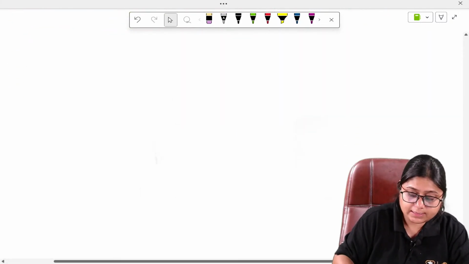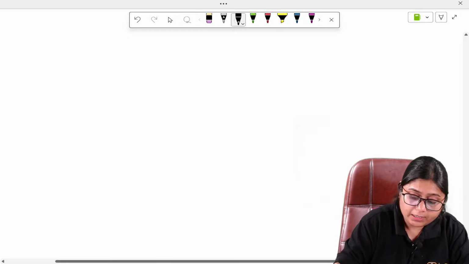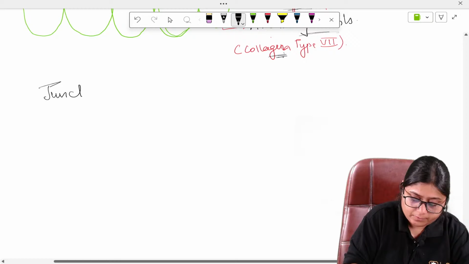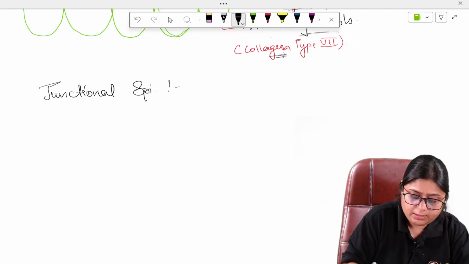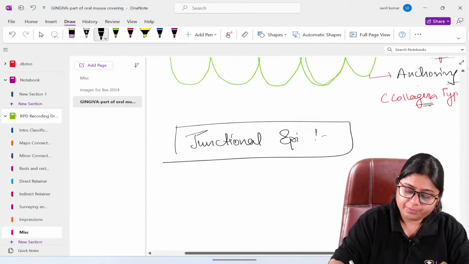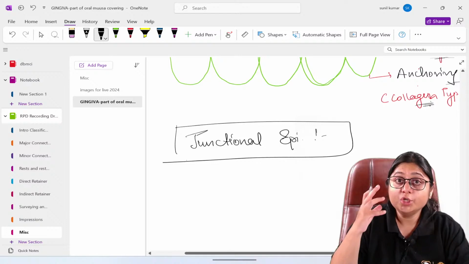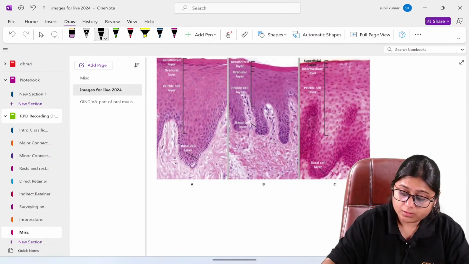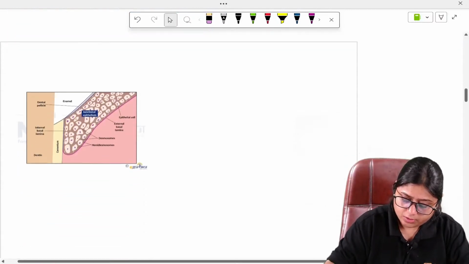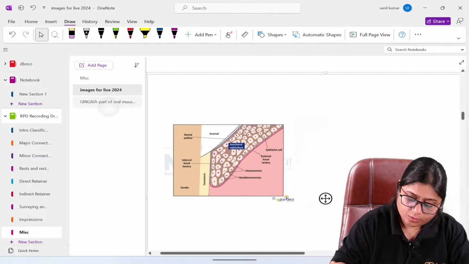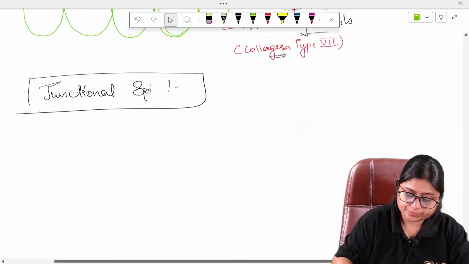Now, the last important part of this topic is the junctional epithelium. This junctional epithelium is a very unique epithelium. Why it is very unique, we'll see now.